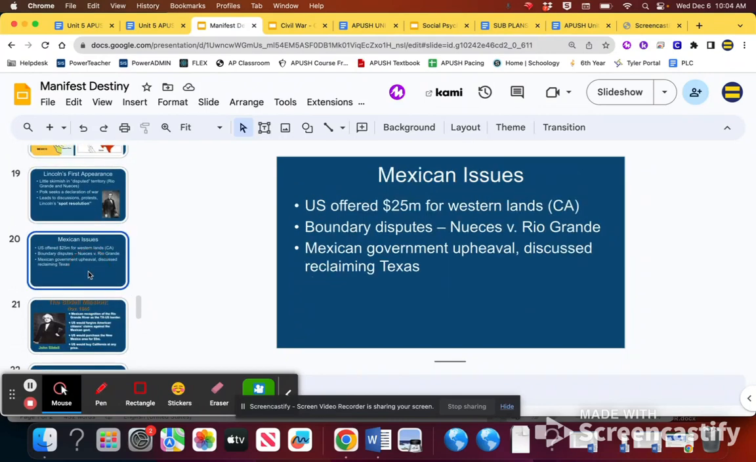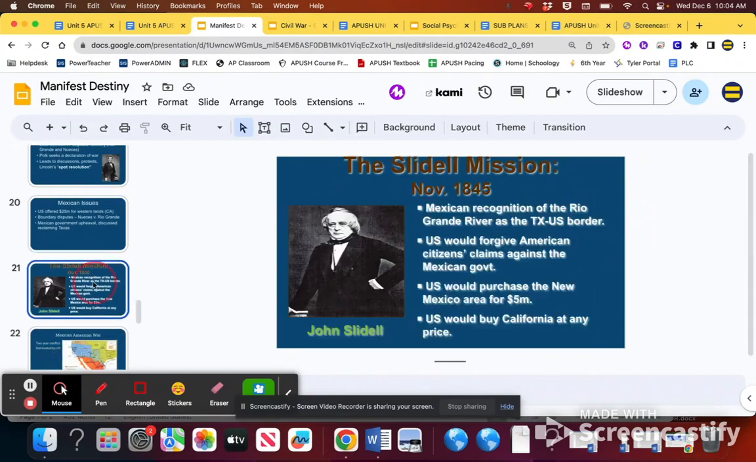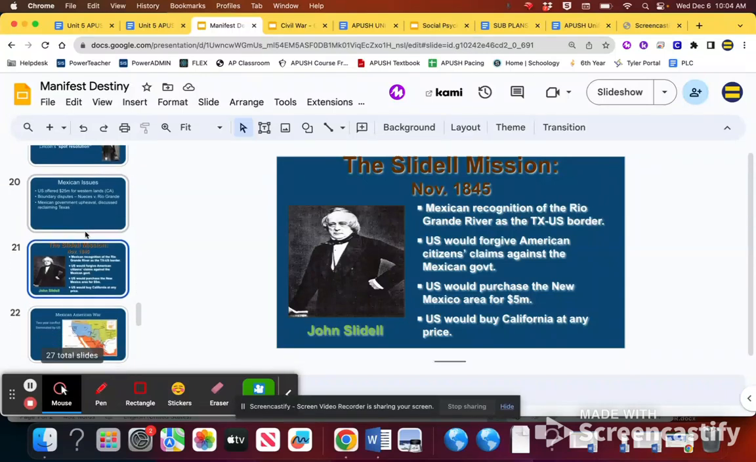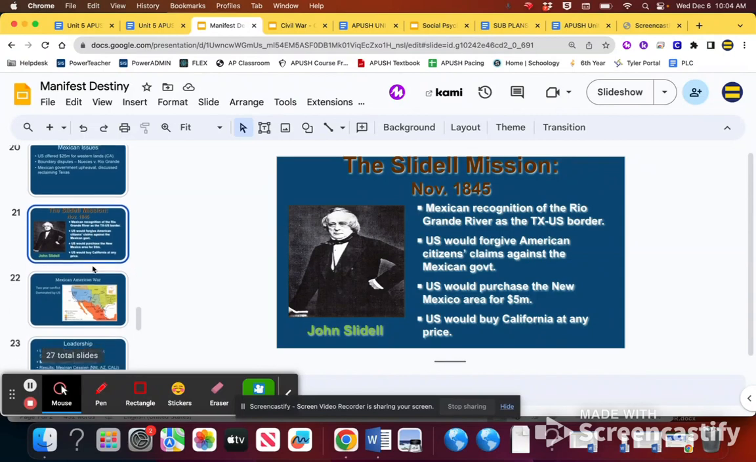Anyways, we do try to buy Texas. We send John Slidell down to Mexico. Not to buy Texas, but to buy California, New Mexico, Arizona, all that good stuff, and solve the issue of Texas in doing so. Mexico says no, even though we try to buy it in the first place. It's a good American excuse to be like, oh, well, we tried to buy it.